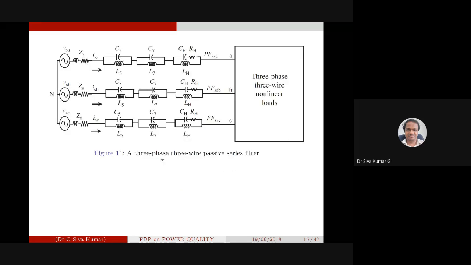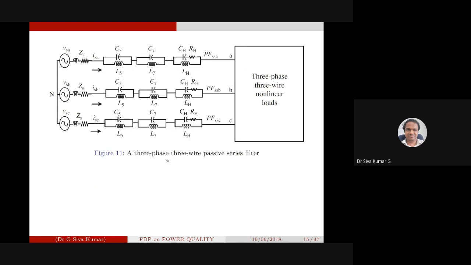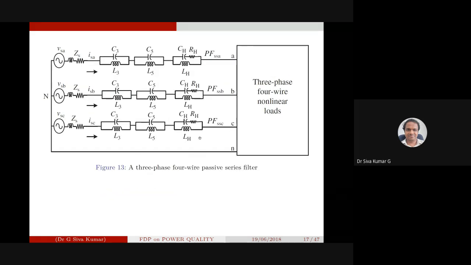These are about a three-phase three-wire series filter. There is no neutral connection. There is a three-phase three-wire series filter. And this one is a three-phase three-wire passive filter, active shunt filter. A three-phase three-wire passive shunt filter. It is connected over in the shunt, whereas in the earlier case we had a series connection. And now we have a three-phase four-wire system, a passive series filter.